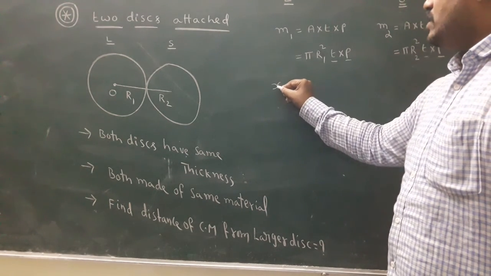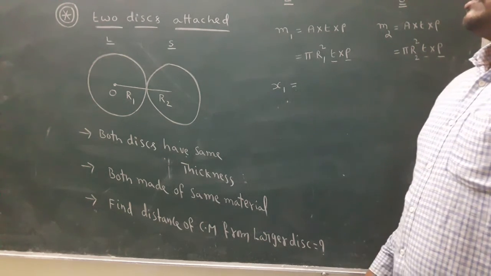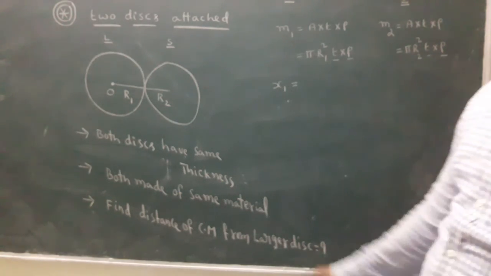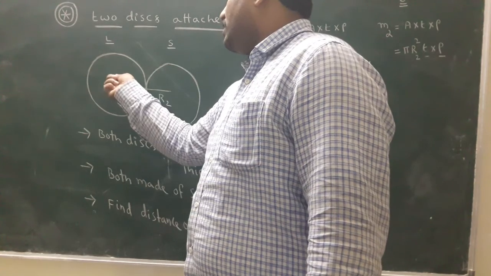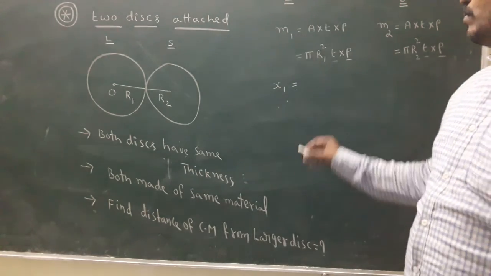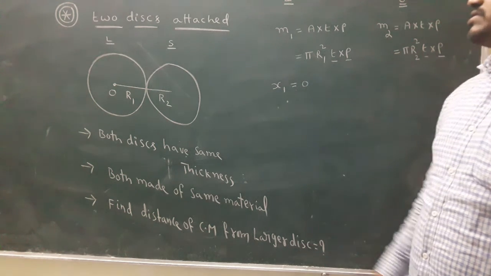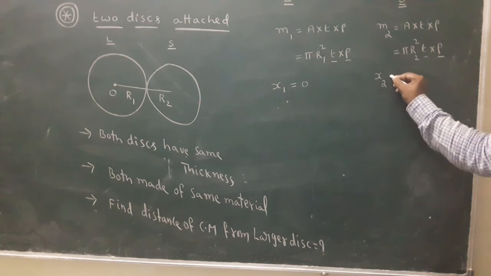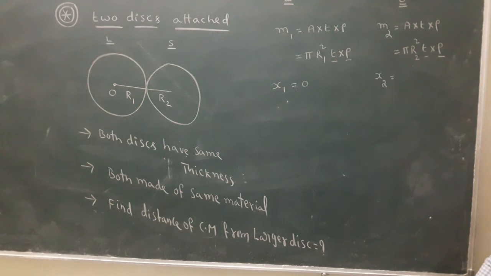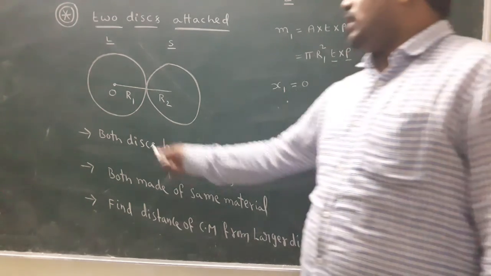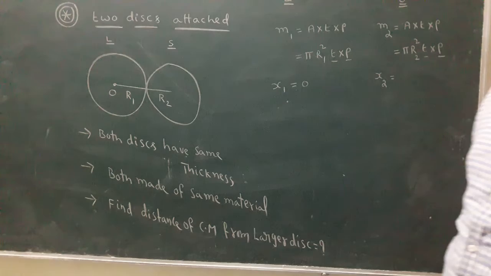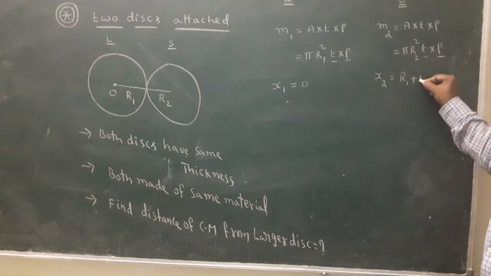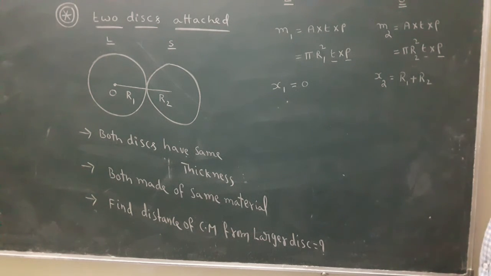x1 is the distance from the origin to the first body's center. This is the first body's center and this is the origin. Both coincide, so x1 becomes 0. And x2 is measured from the origin to the second body's center. What is the x2 value? R1 plus r2.